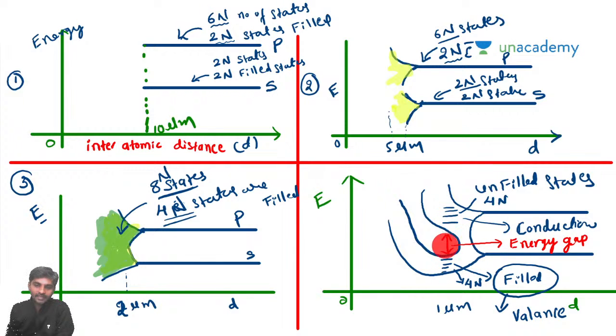The gap between these two, filled and unfilled states, is called energy gap, where the electron will not exist. You can also call this a forbidden energy gap. The electron will not exist in this gap. That is the reason why we call it forbidden, and this is called the energy gap.